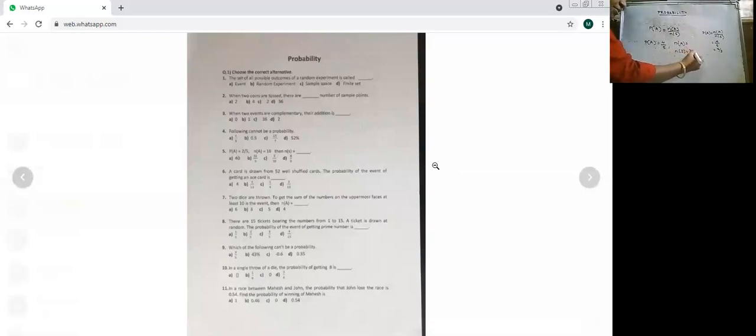N of s is 35. N of a is how much? Now this you can do easily. Four upon 5 is equal to n of a upon 35. So again, you can do it orally also, students.